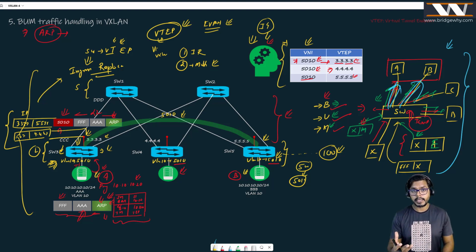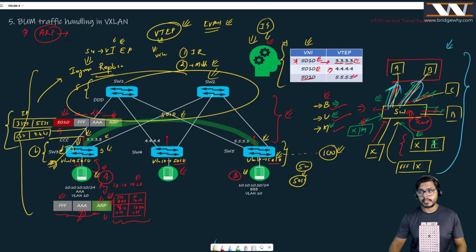If you understand multicast, you know that in the multicast case, switch 3 will be sending just one packet, and it is the responsibility of the network, the spine network, to replicate this message, right? This is way more efficient than ingress replication if we have lots and lots of access switches, if we have a huge data center, right?